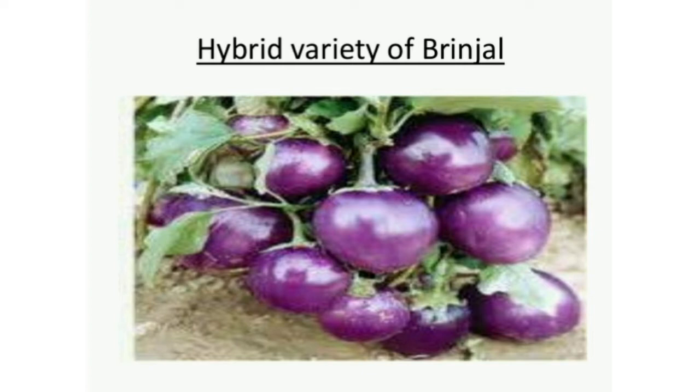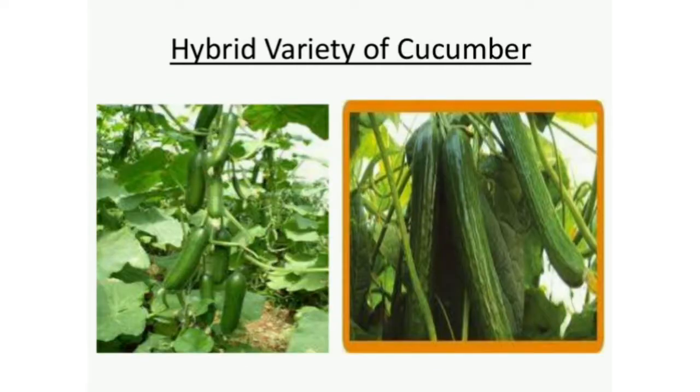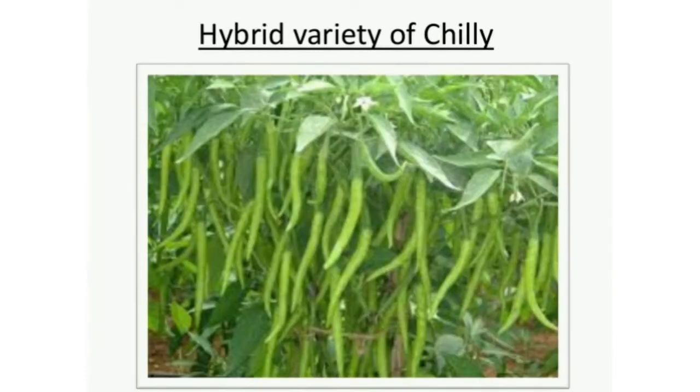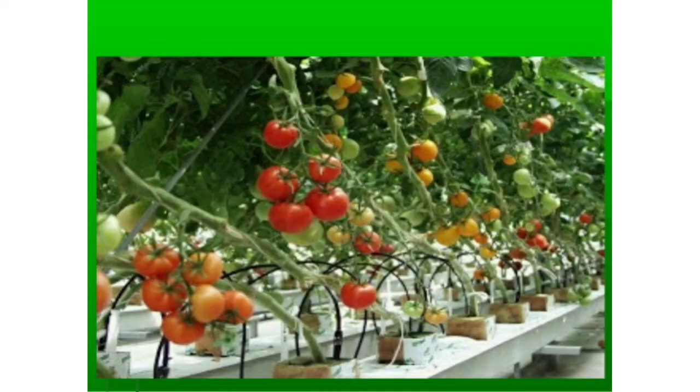The cycle of crop raising and selection continues till the plants with the desired characters are finally obtained. The development of new varieties is a long drawn process.